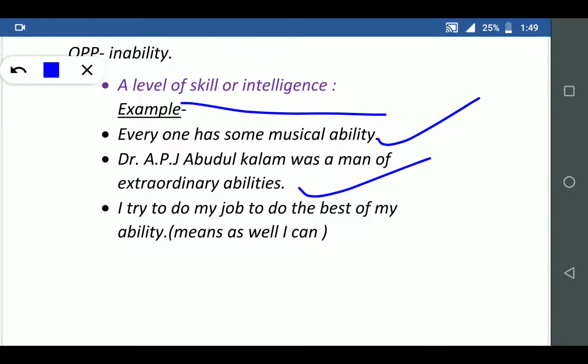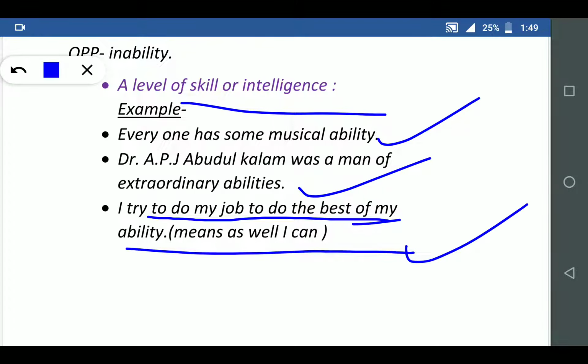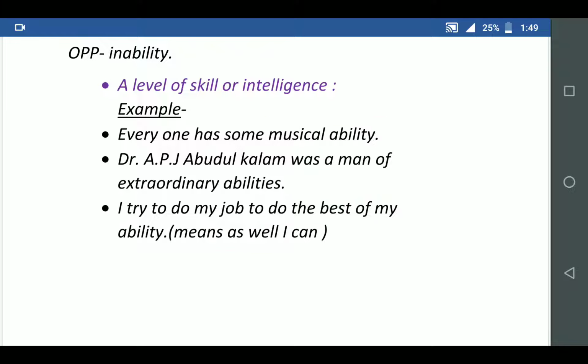Then we'll proceed to the last example. I try to do my job to the best of my ability. I try to do my best, as well as I can. Look at the last sentence: I try to do my job, to do the best of my level, the best of my ability. I will try until the end, but I will do as I can.